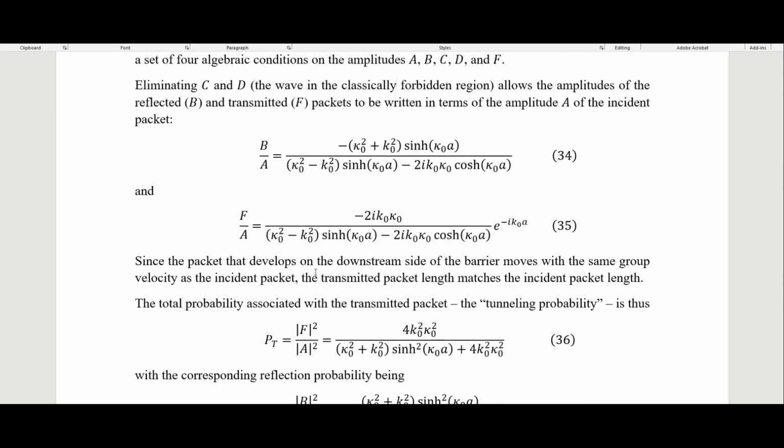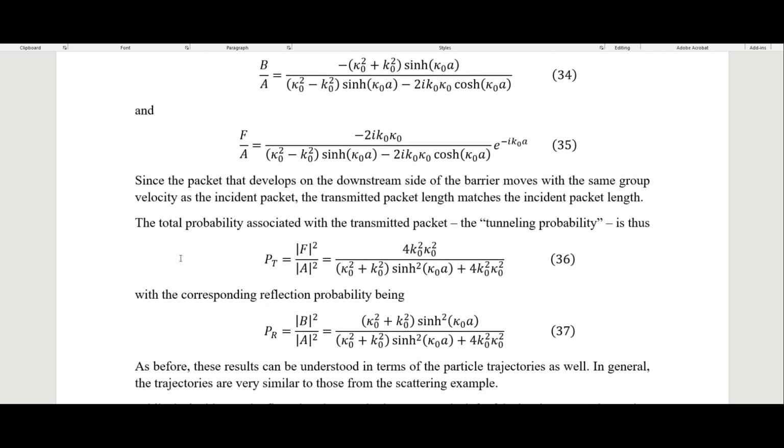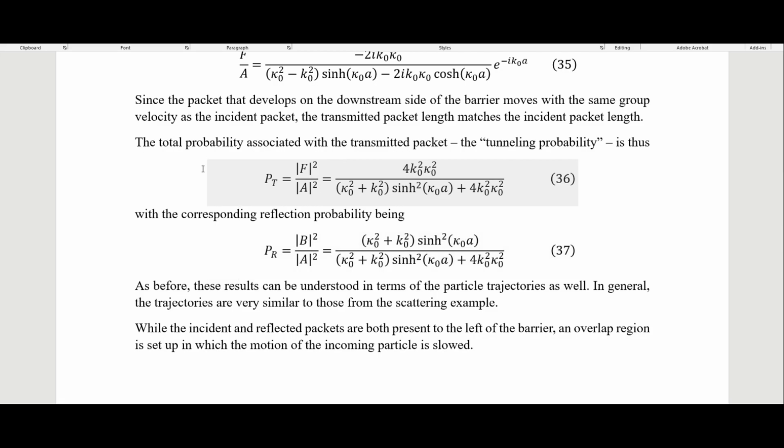So since the packet that develops on the downstream side of the barrier moves with the same group velocity as the incident packet, the transmitted packet length matches the incident packet length. So unlike with our transmission in the scattering, the transmitted packet length will actually be the same as the incident packet length. So we have the probability with the transmitted packet, so the tunneling probability is this, and then we have the probability for reflected here. So again, we see we have these hyperbolic trig functions here, which will be explained in a little bit.